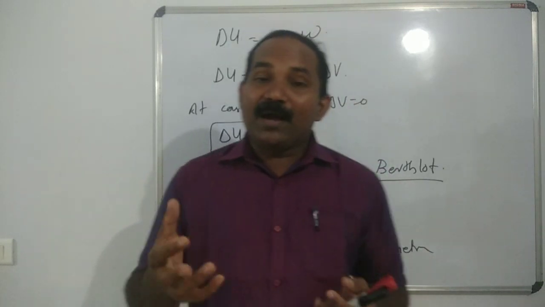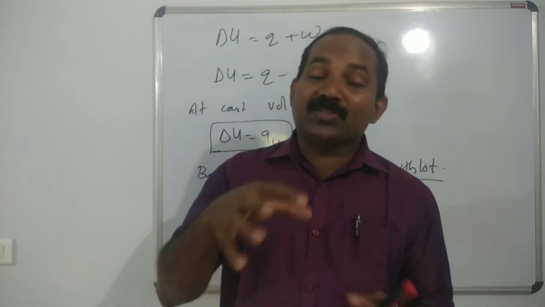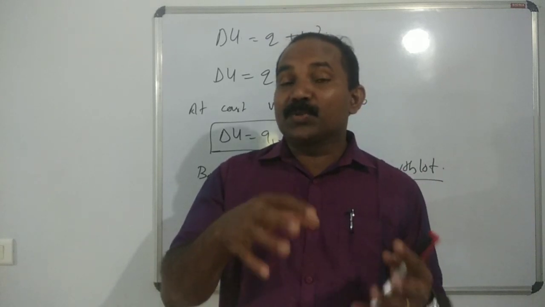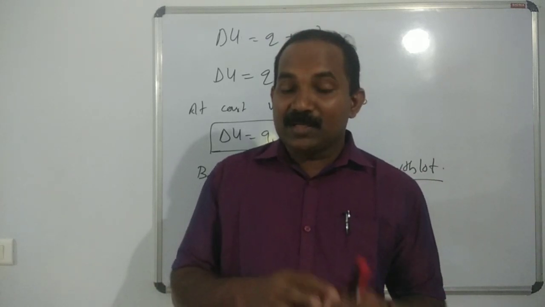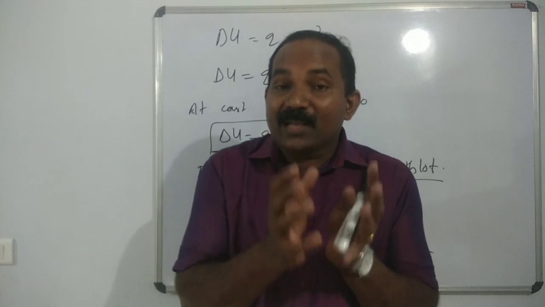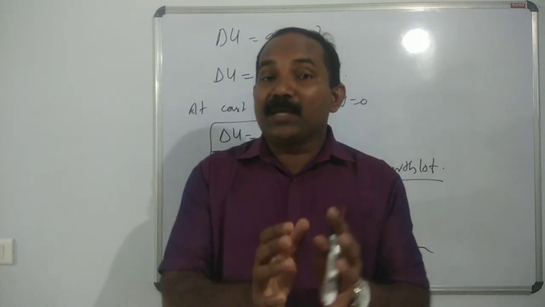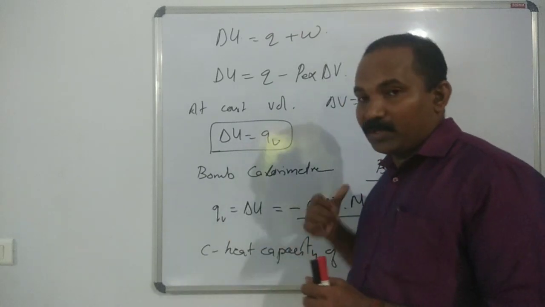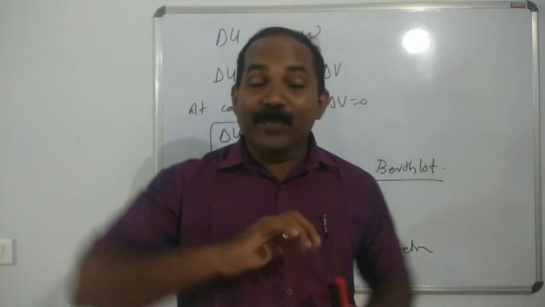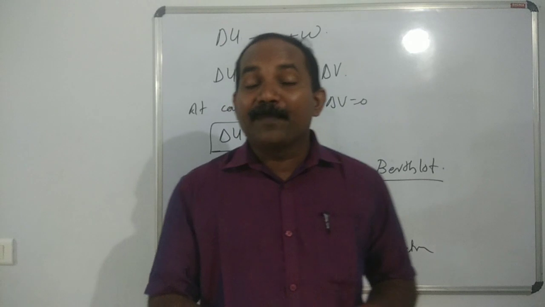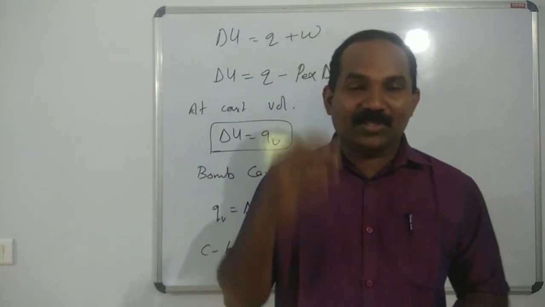By supplying oxygen at about 20 atm pressure, the substance is burned inside the calorimeter. The heat evolved is calculated by this equation, and that is the method to determine the internal energy change.